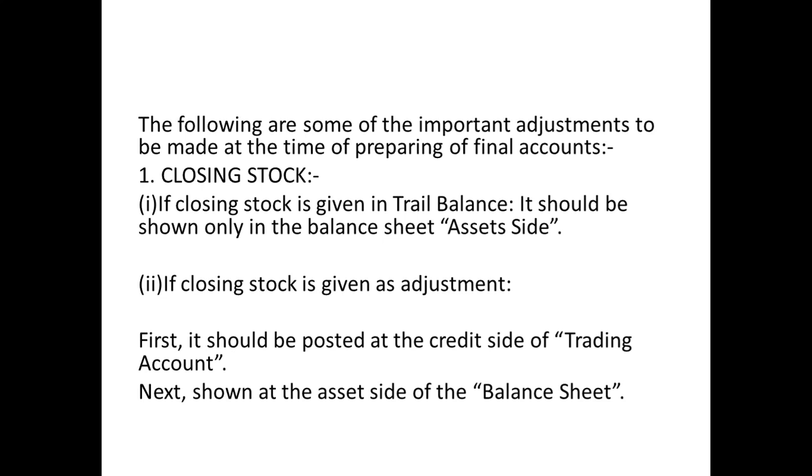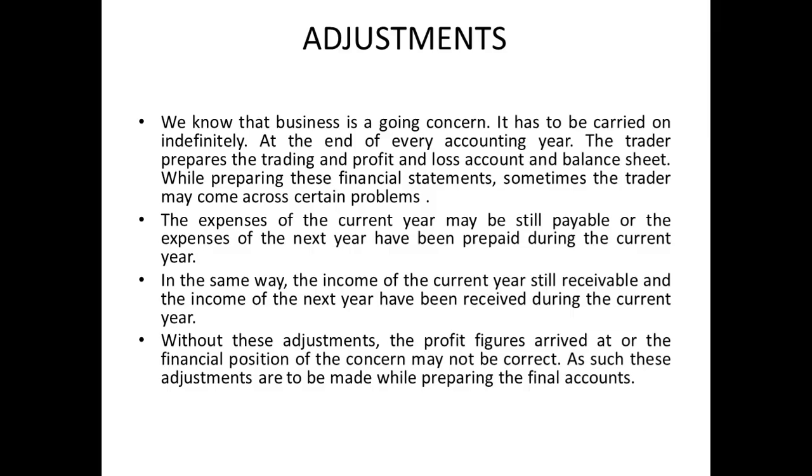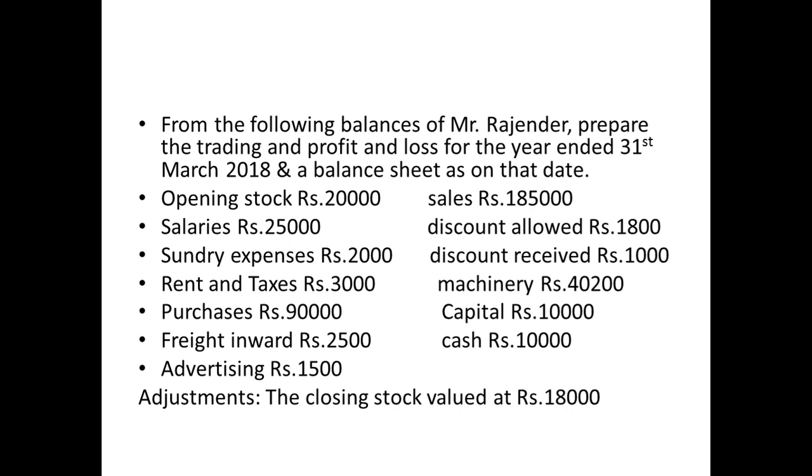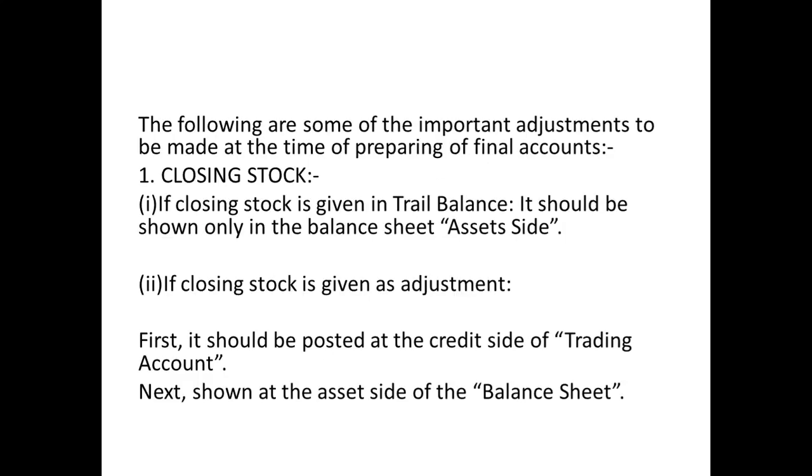Remember this. If closing stock is given as an adjustment, like how in this problem he has given the closing stock valued at 18,000, then you have to show it on the credit side of the trading account. Next, it has to be shown on the asset side of the balance sheet. Remember, this is very important. It should be shown on the credit side of the trading account, and it should be shown on the asset side of the balance sheet. So please note all these adjustments, because your questions will be asked based on this adjustment matter only. I hope I made it clear.